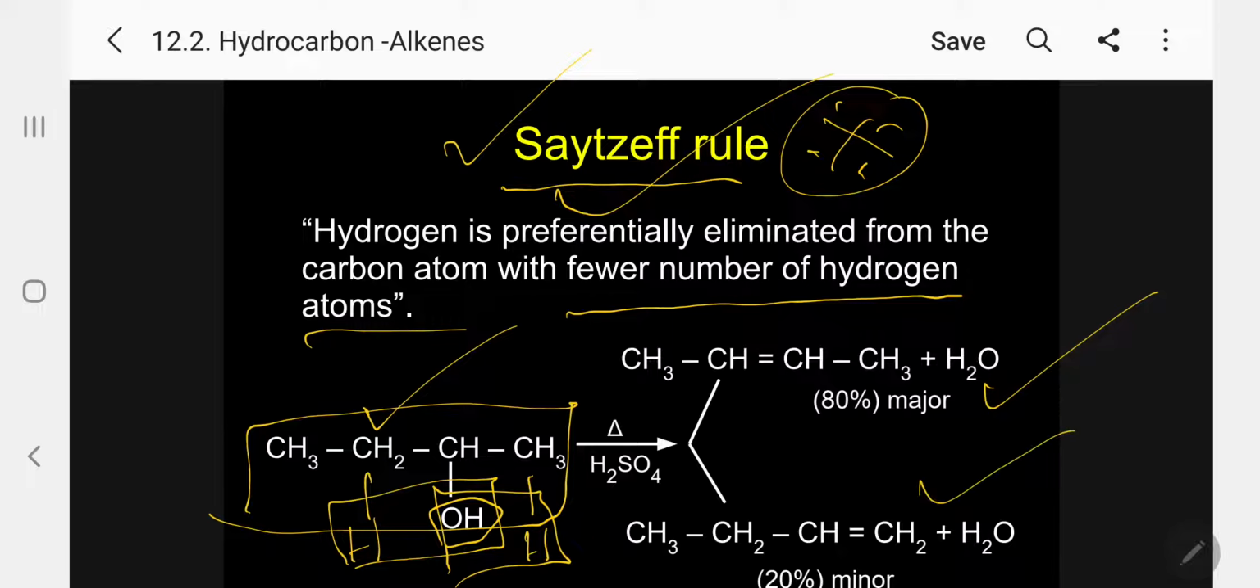Kindly follow. And we have also studied hyperconjugation. Based on hyperconjugation, that is the stability point of view, we can also predict this is major and this is minor. Because here in this case there are two substituents, so 6 hyperconjugation structures are possible. But in the other case, there is only an ethyl group, so only 2 structures are possible. So this is major, this is minor.